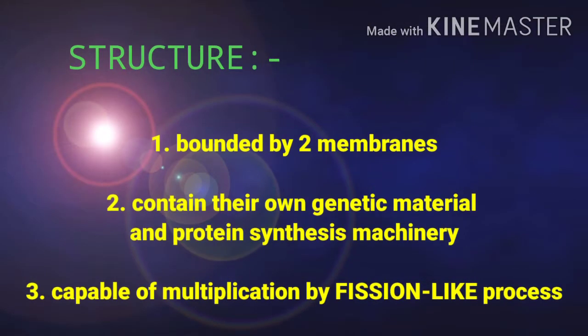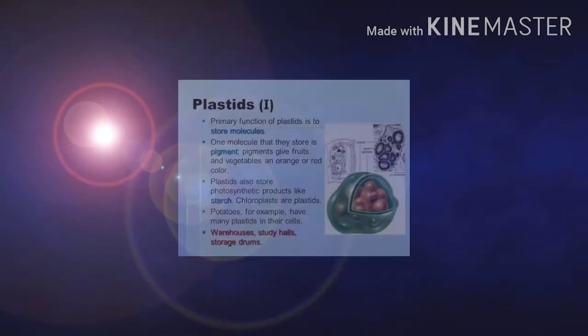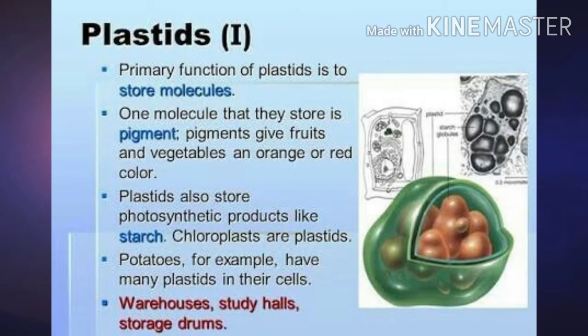Now, structure of plastids. Plastids are bounded by two membranes. Plastids contain their own genetic material, DNA, and protein synthesis machinery like RNA and ribosomes. They are capable of multiplication by a fission-like process. Now, functions. The most important function of chloroplast is photosynthesis, which is to trap the radiant energy of sunlight and transform it into chemical energy.